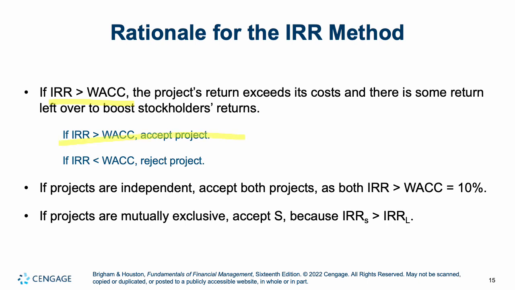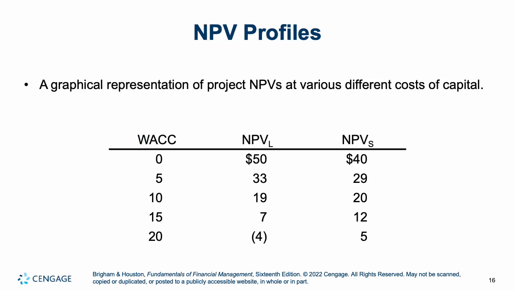If your IRR is less than your cost of capital, it means that you're actually losing money. Whatever source you're getting the funds from, whether you're borrowing them or using retained earnings or wherever they're coming from, they're costing you more to raise than you're making with them. So you're actually losing money. Once again, if projects are independent, as long as both of them have an IRR over your cost of capital, take them both. If they're mutually exclusive, we would take S again, because S has a larger rate of return than L.